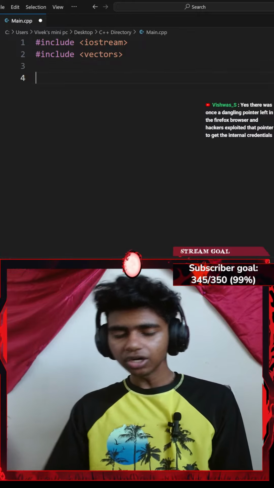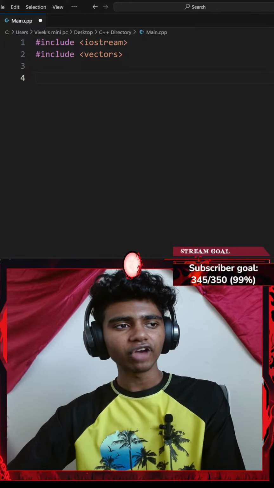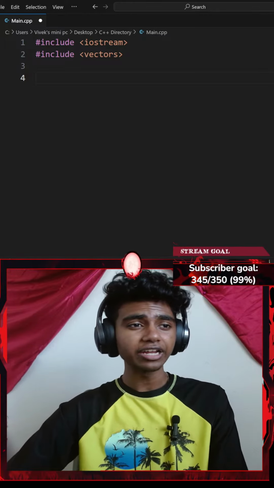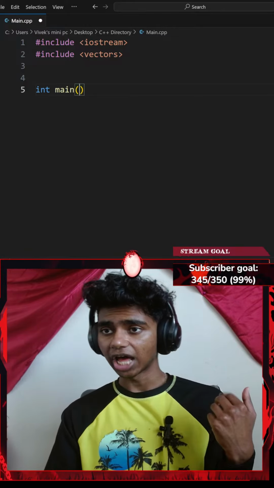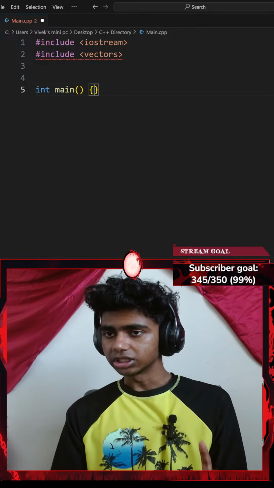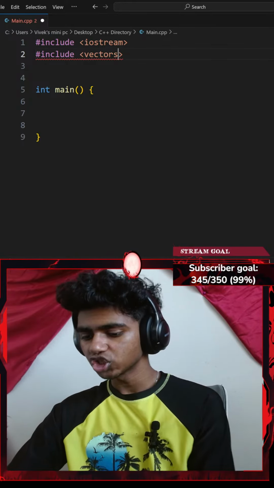Okay, next up, let me go ahead and read the instructions. So you need to write a program that uses a vector of strings to store the items in the player's inventory. So let me go ahead and create a main function, with a pair of curly braces. And then, did I spell vector correctly? Okay, this should be vector.